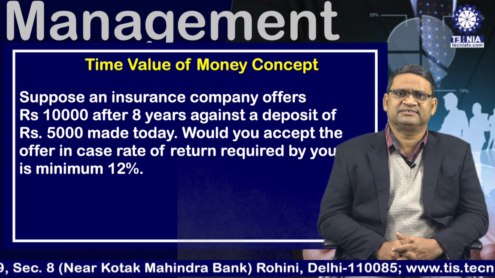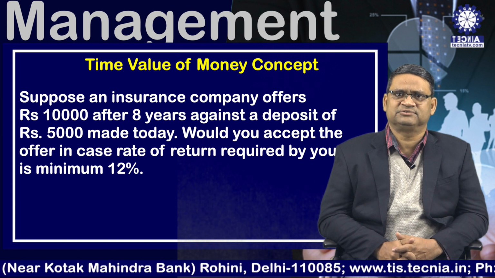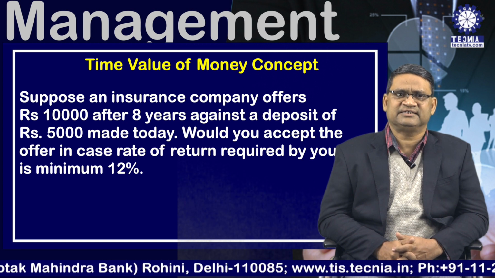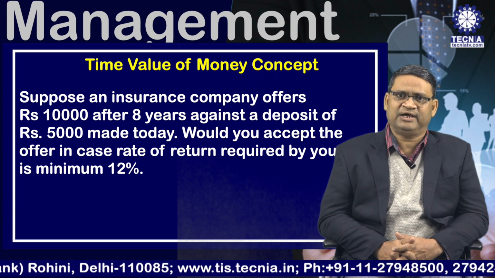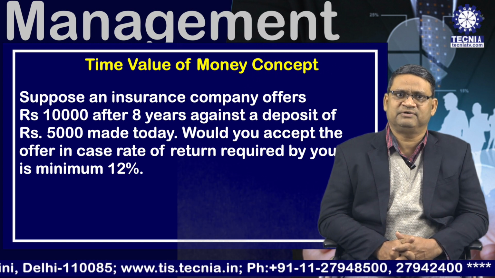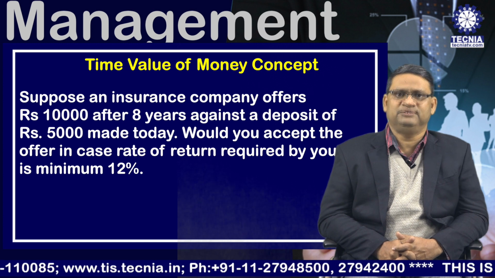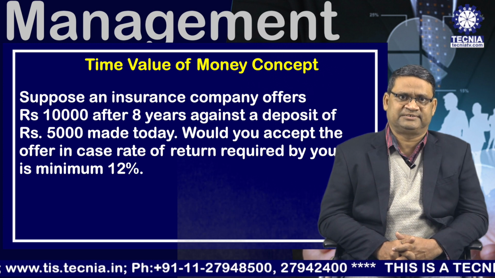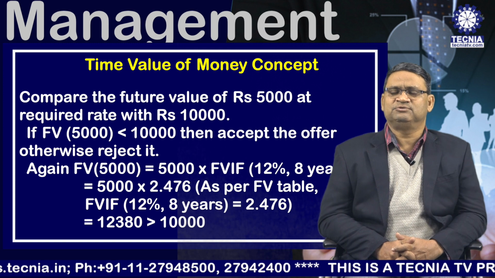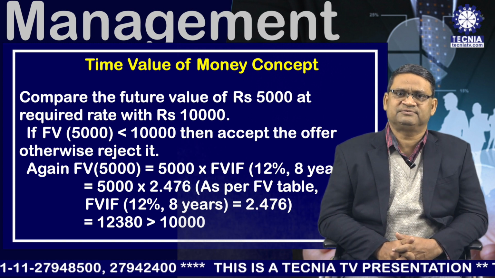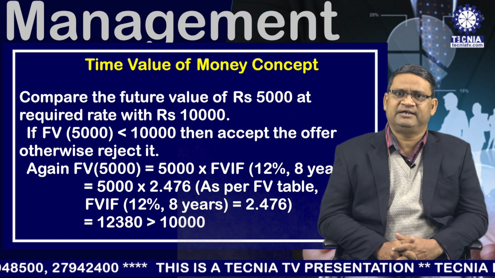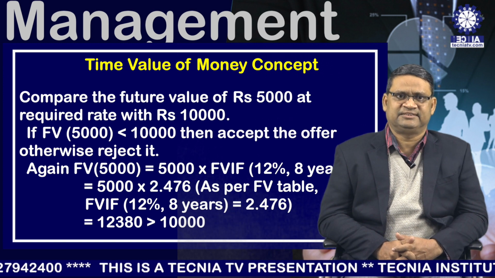Suppose an insurance company offers rupees 10,000 after 8 years against a deposit of rupees 5,000 made today. Would you accept the offer in case the rate of return required by you is minimum 12%? The solution will be like this. Compare the future value of rupees 5,000 at required rate of return with rupees 10,000.